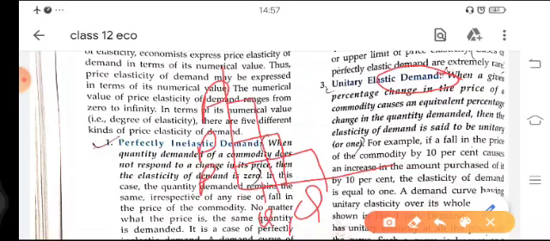If the price gets decreased to P2, quantity will be increased, and the demand curve will be made like this. Okay, that is DD, the demand curve, and this kind of demand curve is known as a rectangular hyperbola demand curve, and here elasticity EP is equal to 1.